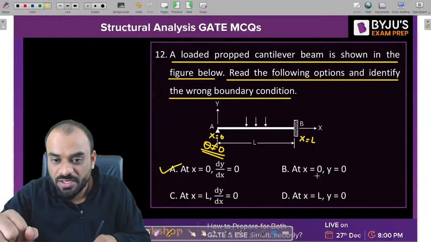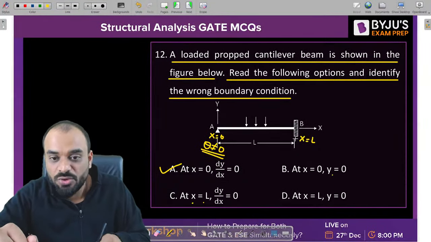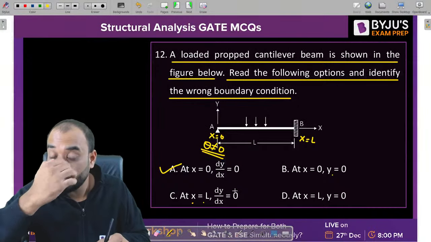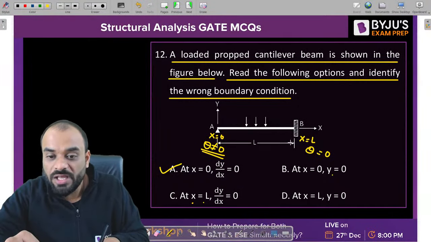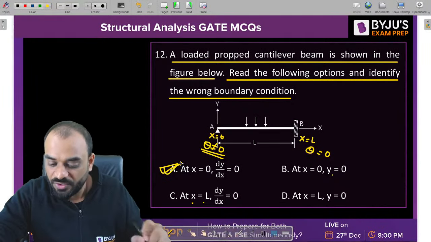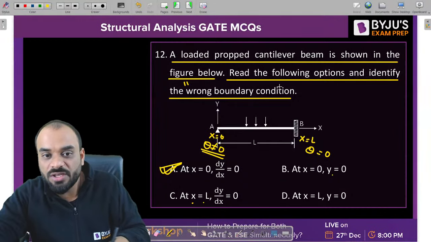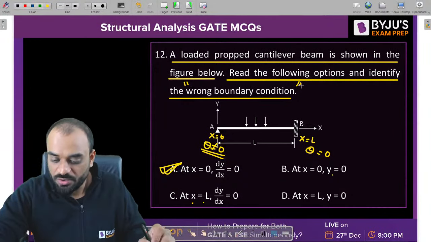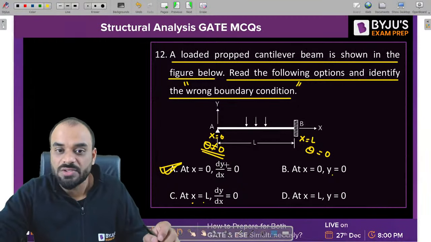Let's check the other ones. At x is equal to 0, y is equal to 0. Yes, it is possible. At x is equal to L, dy by dx is equal to 0. Yes, slope is 0. At x is equal to L, y is equal to 0. Yes, it is also possible. That's why A is the correct answer for the question. This is not an MSQ because we need to find out the wrong boundary condition. Wrong, Rishabh. Wrong means this is the only combination which is wrong.